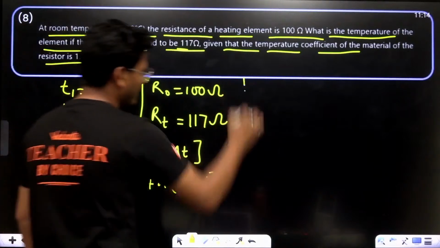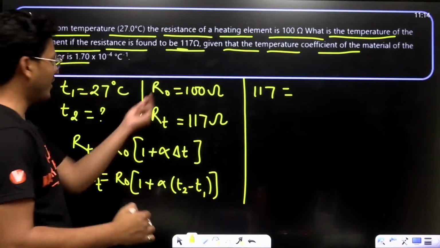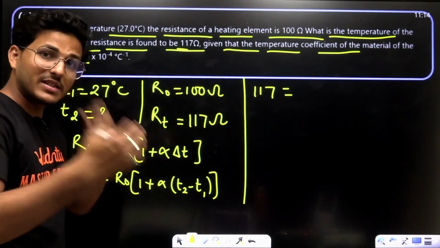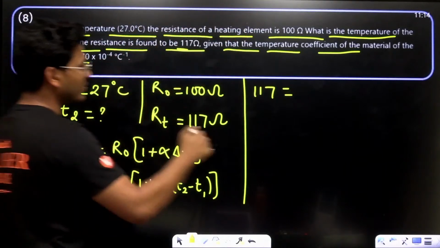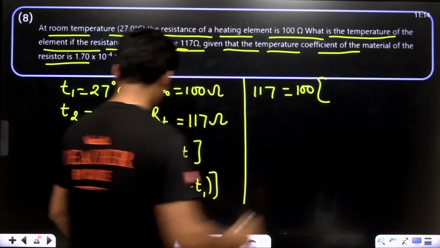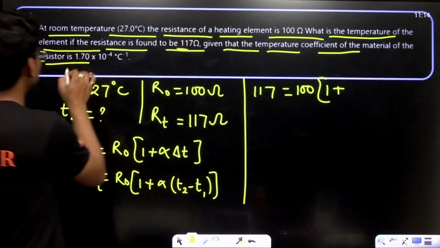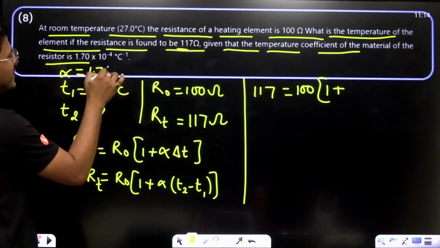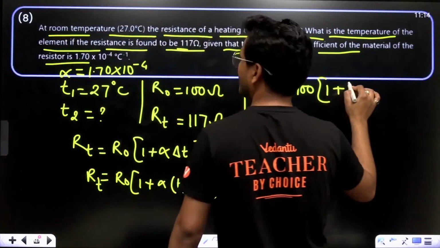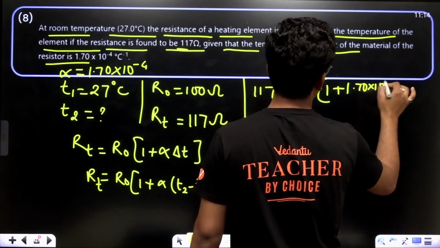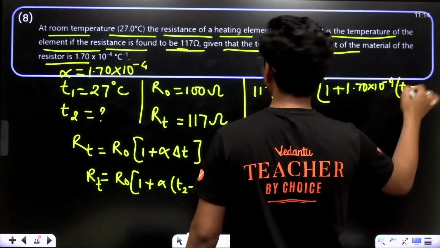So just put all these values: RT, which means 117, is equal to R naught, that means resistance at room temperature. RT means resistance at a certain temperature. R naught is what? 100. Now 1 plus alpha. Alpha is this, 1.70 into 10 to the power minus 4, the temperature coefficient, into T2 minus T1.